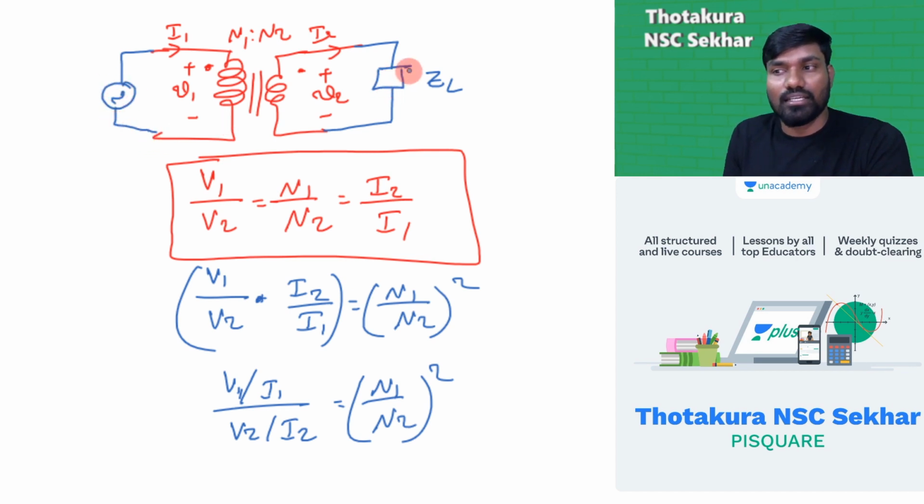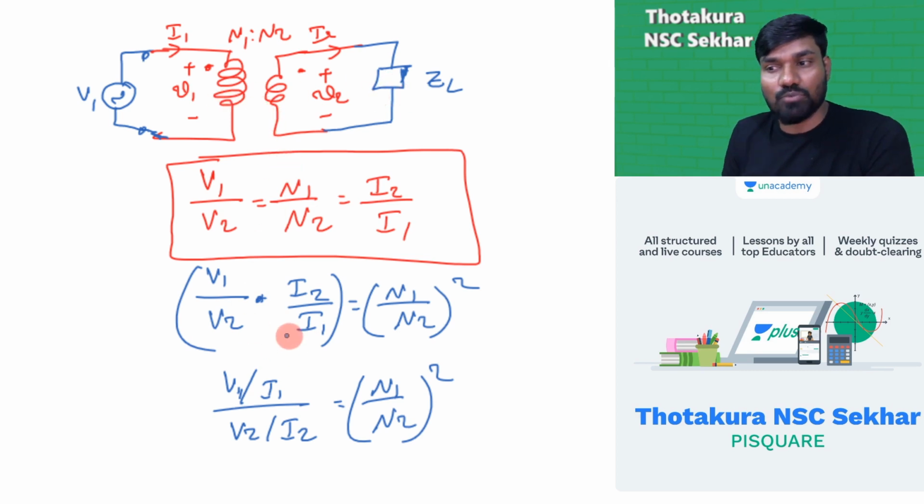Now tell me, there is no electrical connection between these two parts. Magnetic coupling is there. There is some load connected here and some source connected here. Now tell me, what is the input impedance? Will the load affect the input side? Yes, it will.